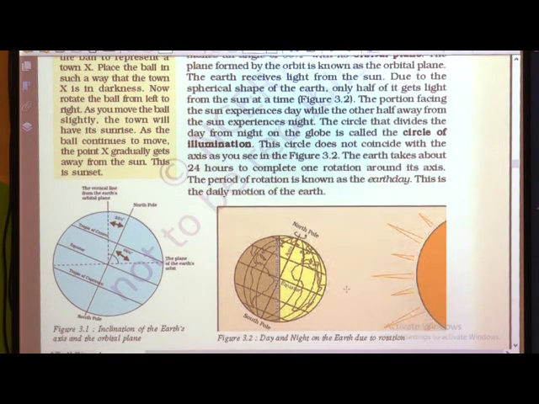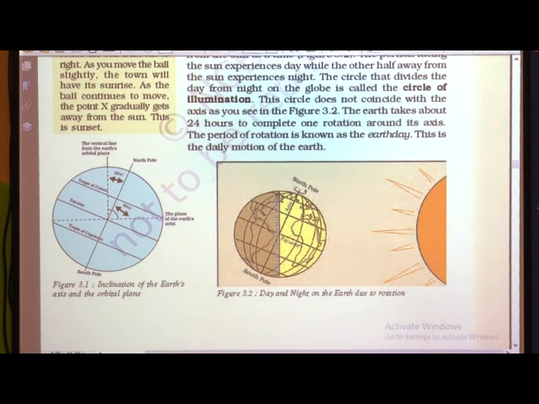Then in this picture you can see how days and nights occur. Days and nights occur due to the rotation of the earth. Here, can you see this circle, children? This is the circle that is illuminated by the sun, and it divides the area into two parts, dark and lighted.